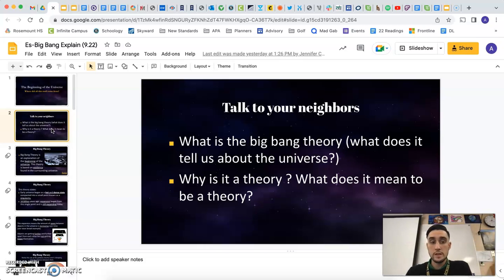What is a theory? So remember, a theory is the current accepted explanation for something. The difference between theory and a law is like a law is found 100% accurately everywhere throughout the universe. And a theory is something that the science community has said, okay, yes, this is what we believe is the correct explanation for whatever phenomena. So like the theory of evolution, or the Big Bang Theory here.